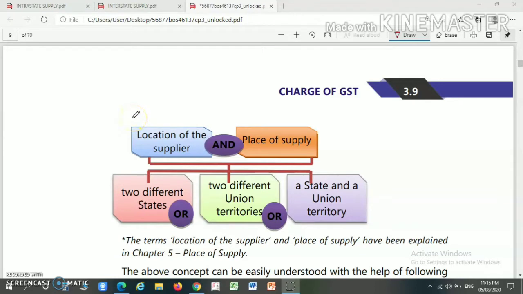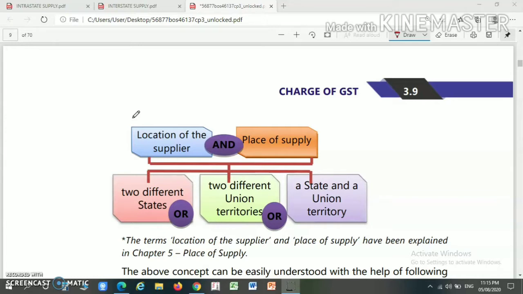Hello friends, in this video we are going to discuss the interstate supply as well as the intrastate supply, which is given under Section 7 and Section 8 of the IGST Act 2017. So let us start with the discussion.